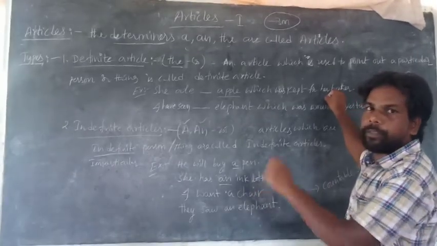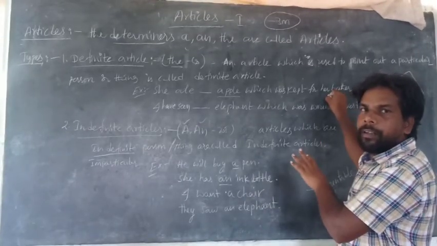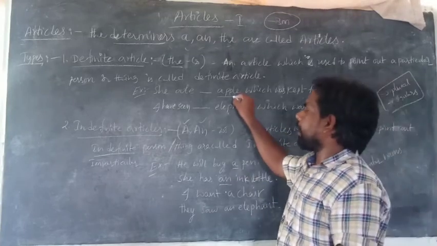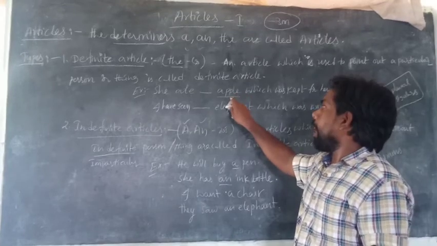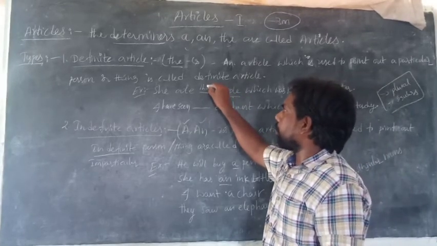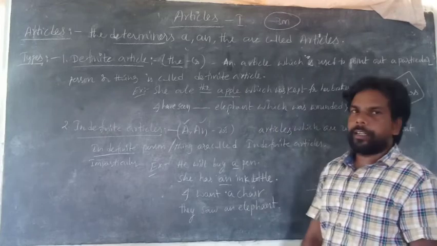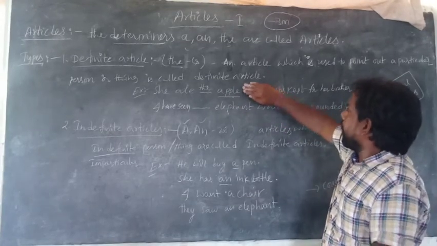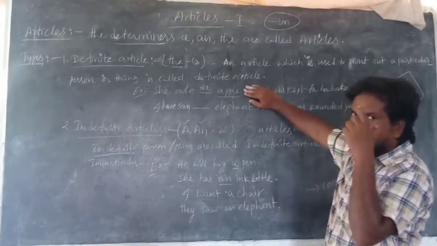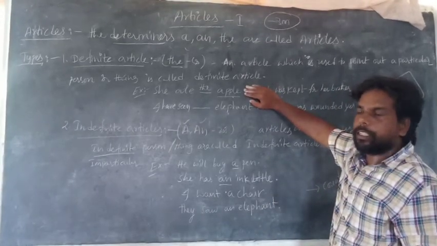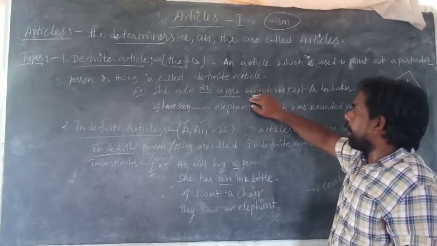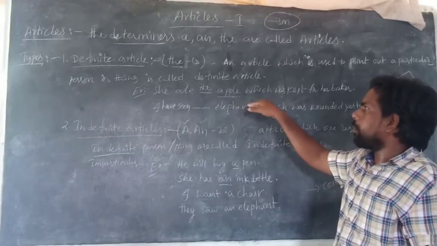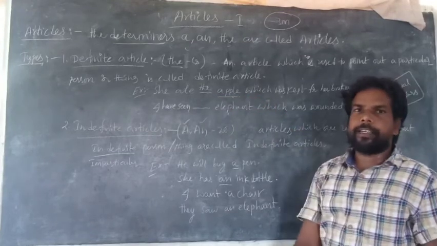So it is particularized, so we have to write the here. If there is no such clause, we can write an apple: she ate an apple. When the apple is particularized, we write: she ate the apple.